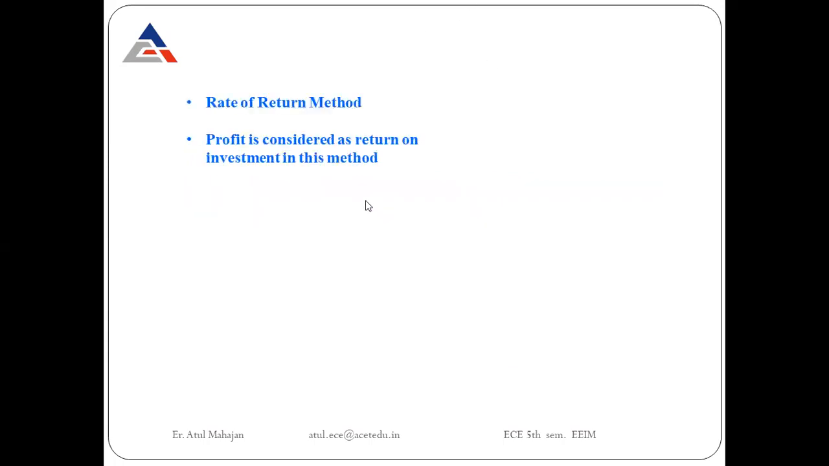Okay, next point over here is the rate of return method. In this rate of return method, the profit is considered as return on investment. Now, what is the major advantage of using this rate of return method? How is the profit considered as a return on investment in this method?